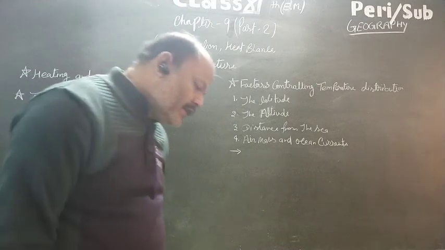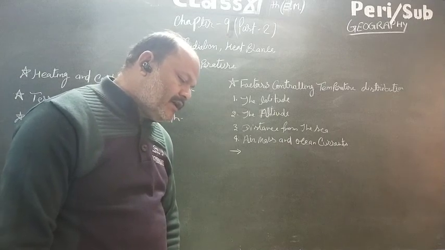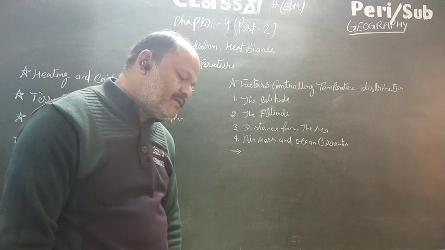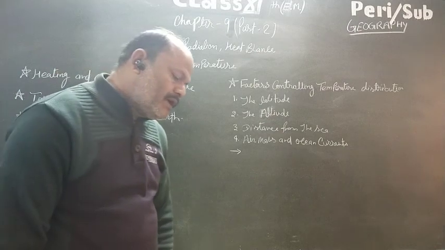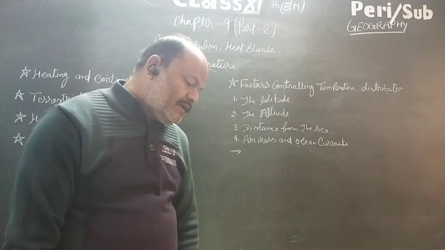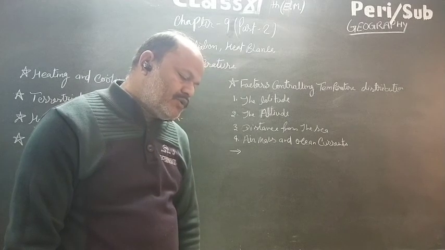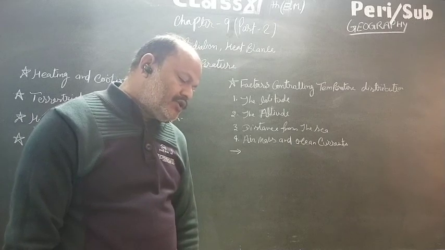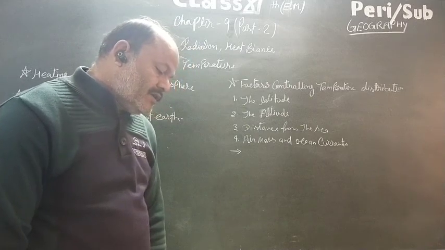Variation in the net heat budget of the Earth's surface: as explained earlier, there is variation in the amount of radiation received at the Earth's surface. Some parts of the Earth have a surplus radiation balance while other parts have a deficit. Despite the latitudinal variation in the net radiation balance of the Earth-atmosphere system, the figure shows that there is a surplus of net radiation balance between 40 degrees north and south, and the regions near the poles have a